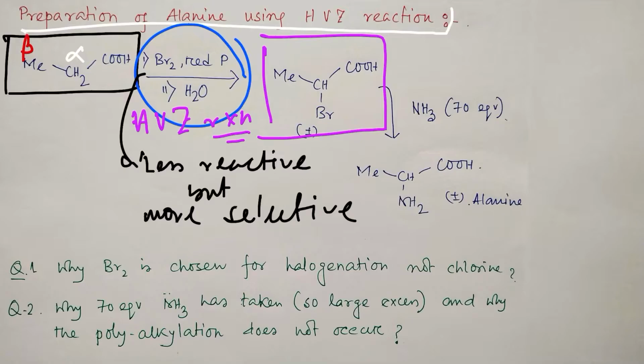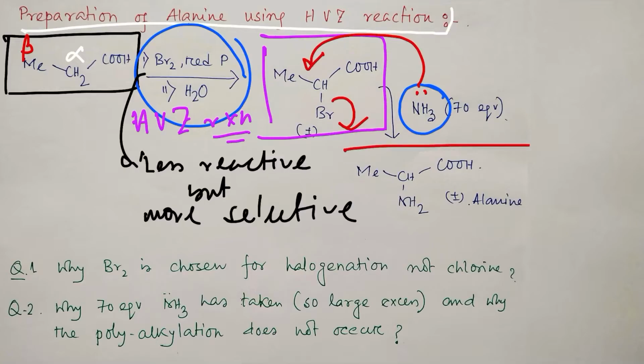Let's discuss the second step. The second step is the reaction of ammonia with this alpha-halo acid. This is a nucleophilic substitution reaction, meaning in this case ammonia acts as a nucleophile. It is an SN2 type process, and ultimately Br leaves. In this way the ultimate product is alanine.